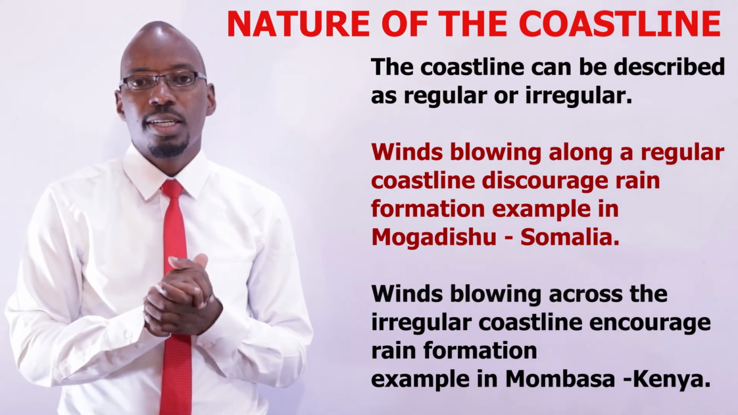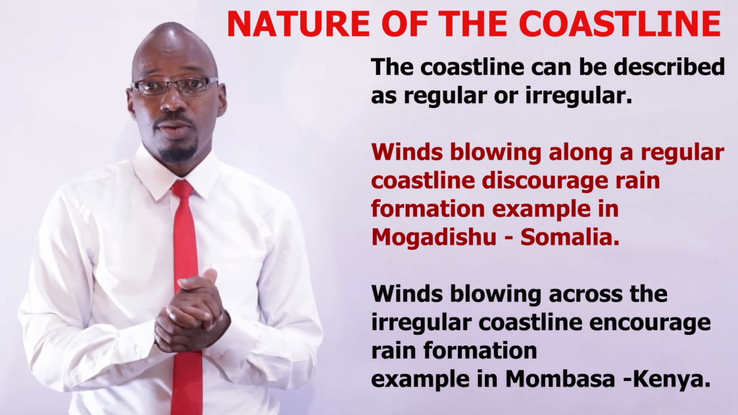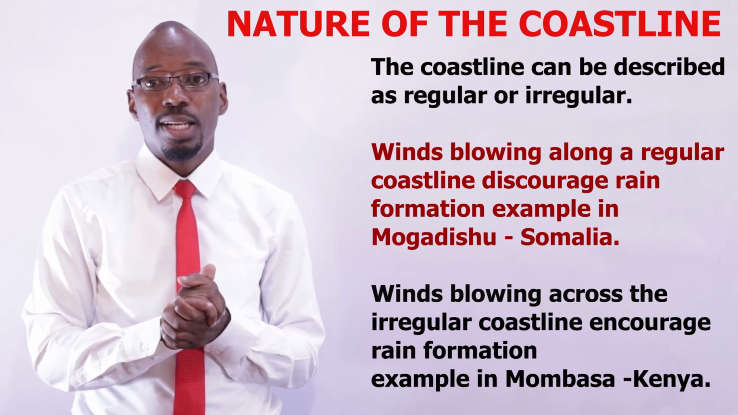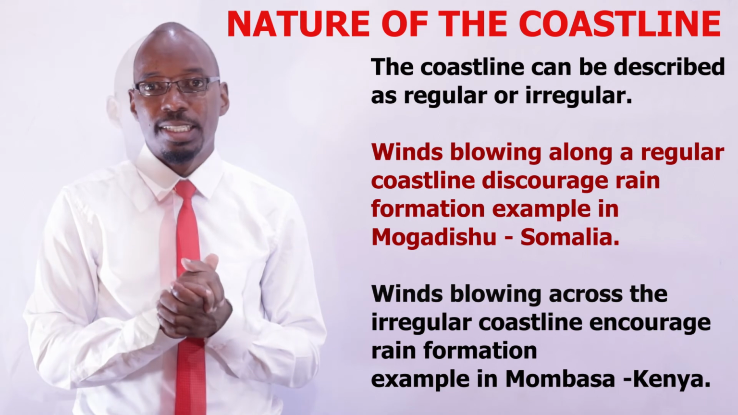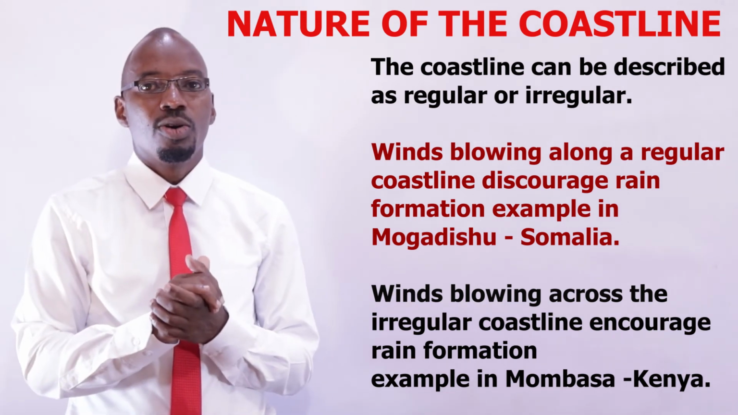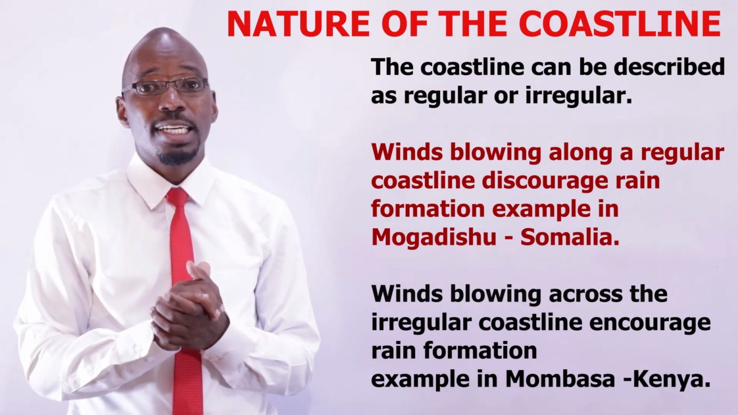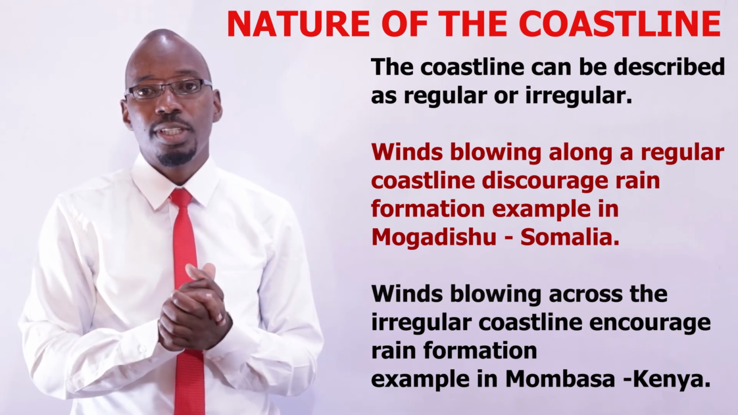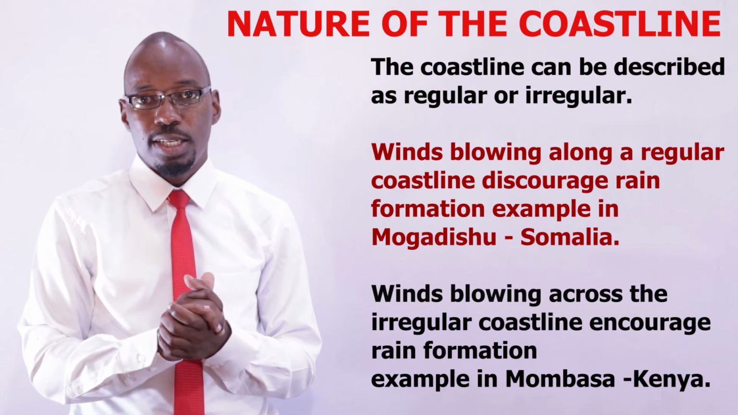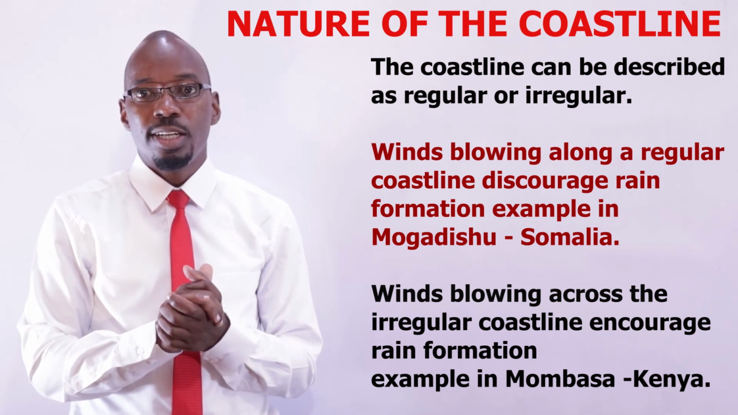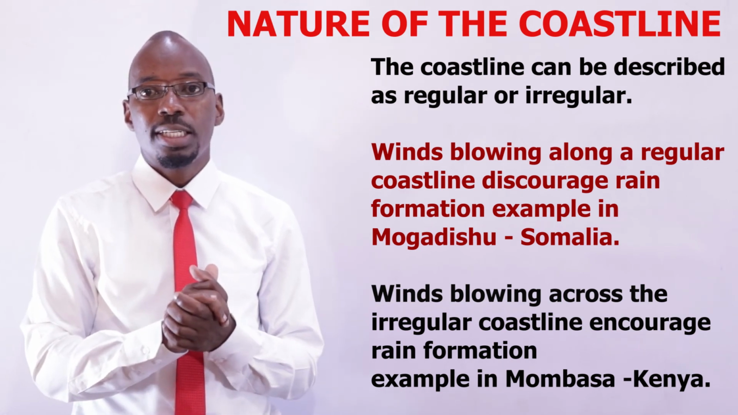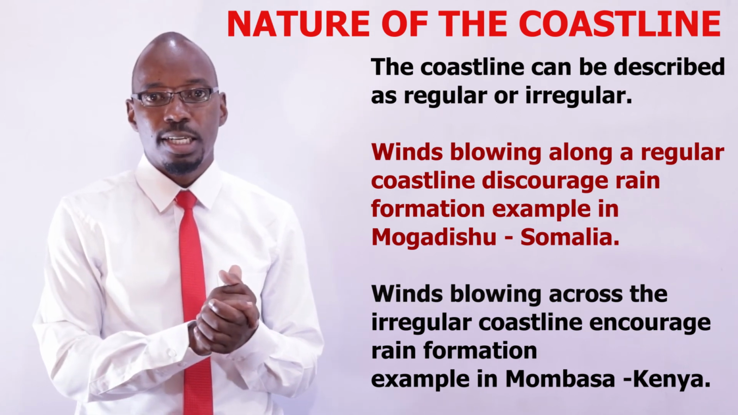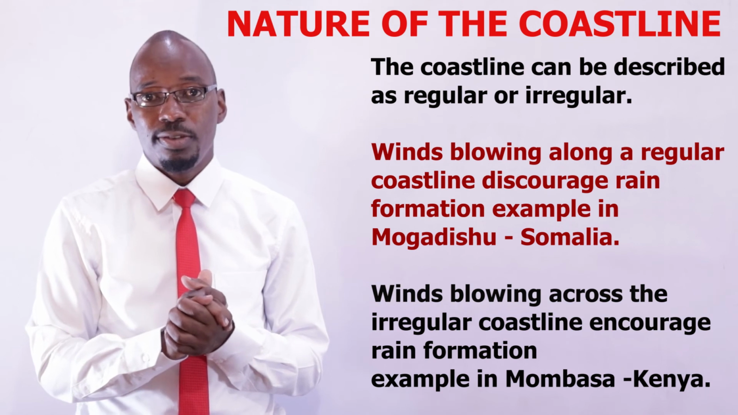A coastline can either be regular or irregular. A regular coastline is almost straight, while an irregular coastline is rugged. Winds that blow along a regular coastline discourage formation of rainfall. For example, Mogadishu is found along a regular coastline. It receives very little rainfall because the coastline is a regular one. So the winds that blow along this area discourage formation of rainfall.